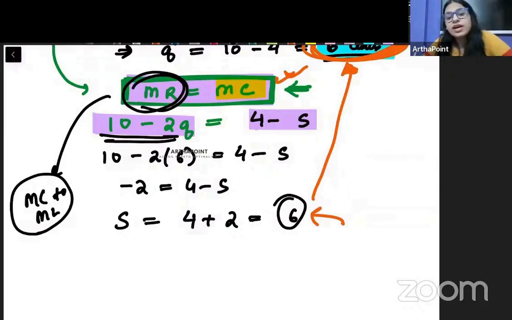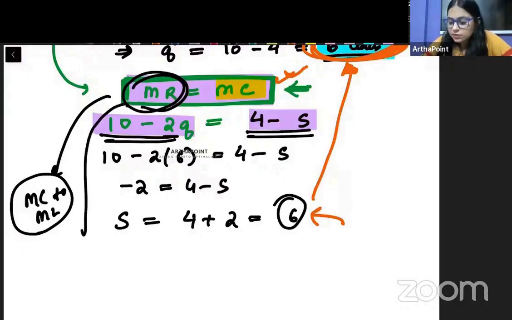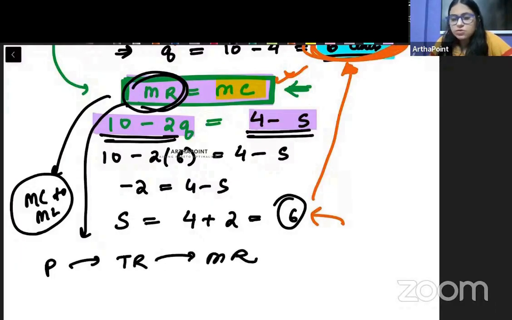मतलब you rewrite your entire price function. फिर जब आप प्राइस फंक्शन लिख लोगे उसके बाद you will recalculate total revenue, then you will recalculate marginal revenue. Why go through that long process? Isn't it easier कि मैं directly cost को change करूं? Because here when you will change price, it will change total revenue, it will change marginal revenue. So I don't want to go through that long process.